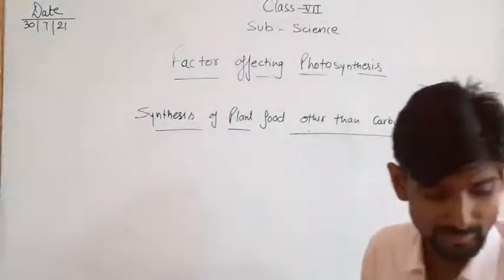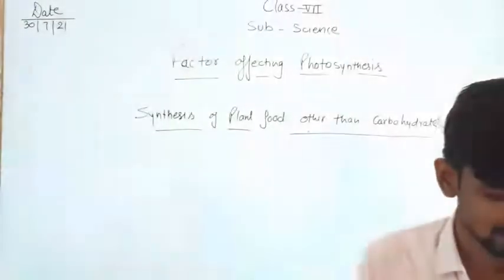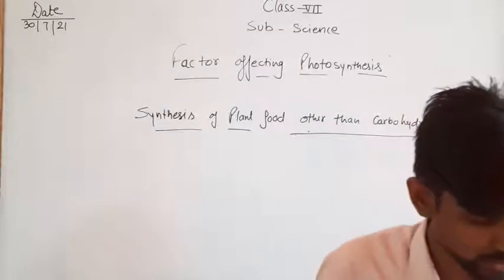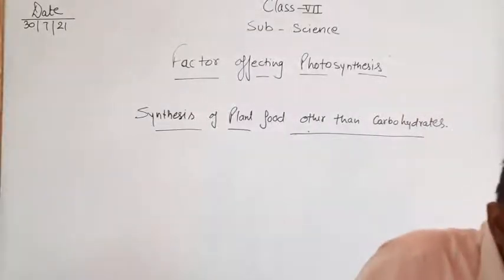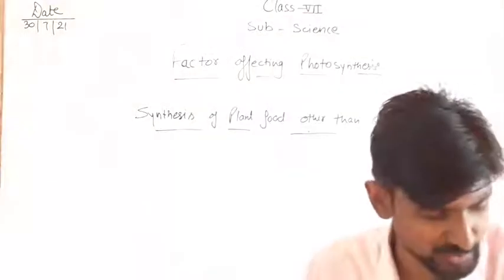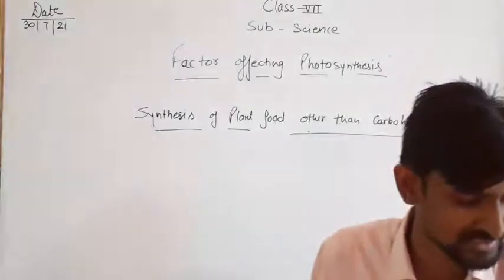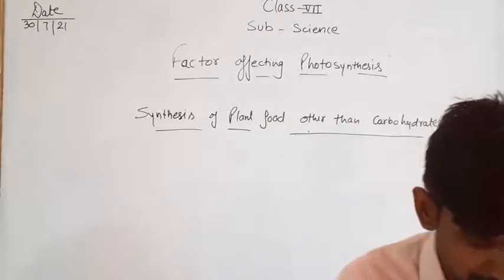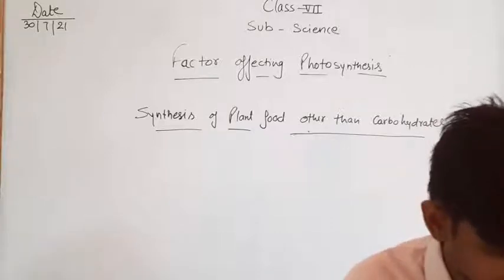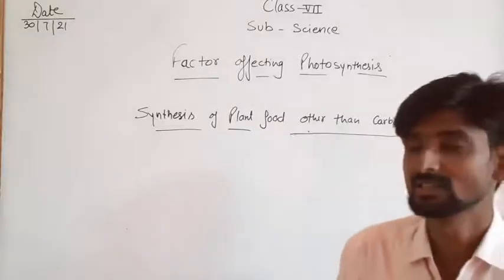There are a few lines in your textbook, just look into the textbook. Plants also need proteins and fats besides carbohydrates. Proteins are nitrogenous substances which contain nitrogen. Although nitrogen is present in abundance in the atmosphere, the plant cannot absorb the nitrogen directly.